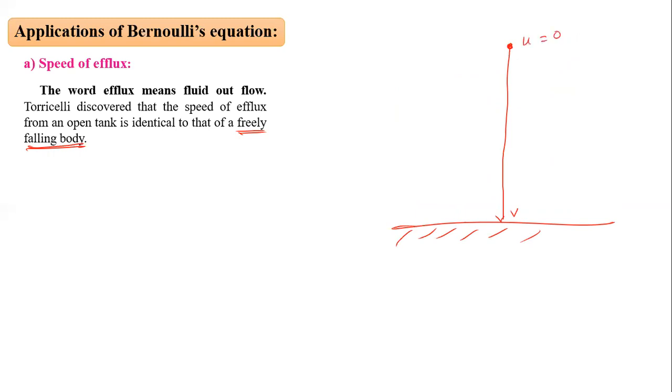Initial speed is 0. So you know that v is equal to u plus at. This is the kinematical equation. By using that, we can write v is equal to 0 plus, if we use sign convention, minus g into t. Now here we get v is equal to minus gt.